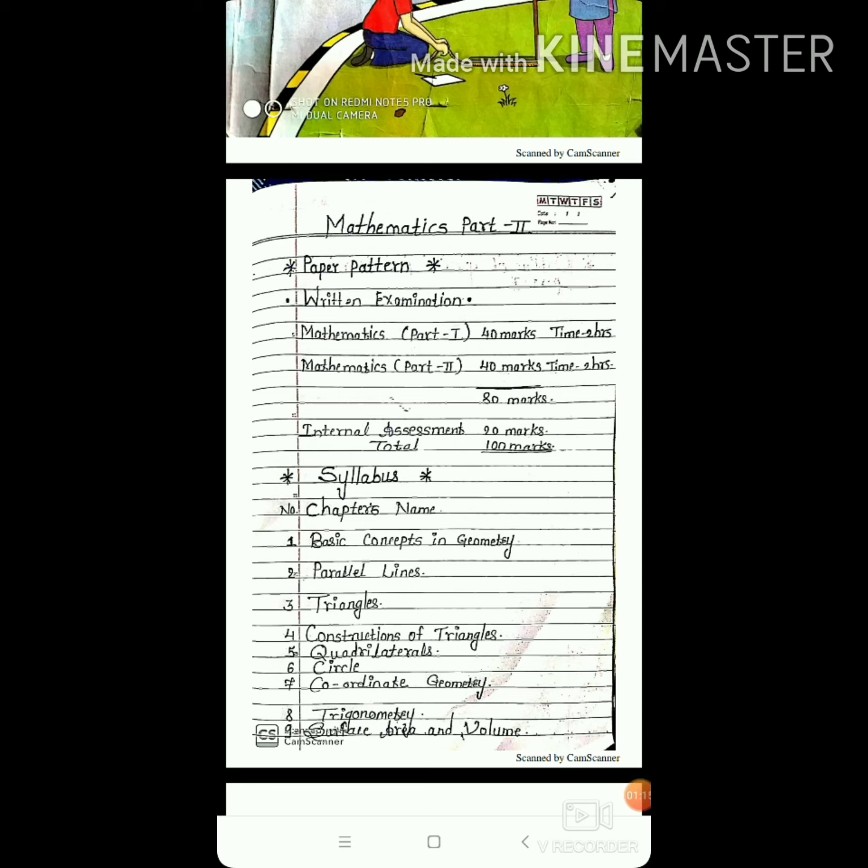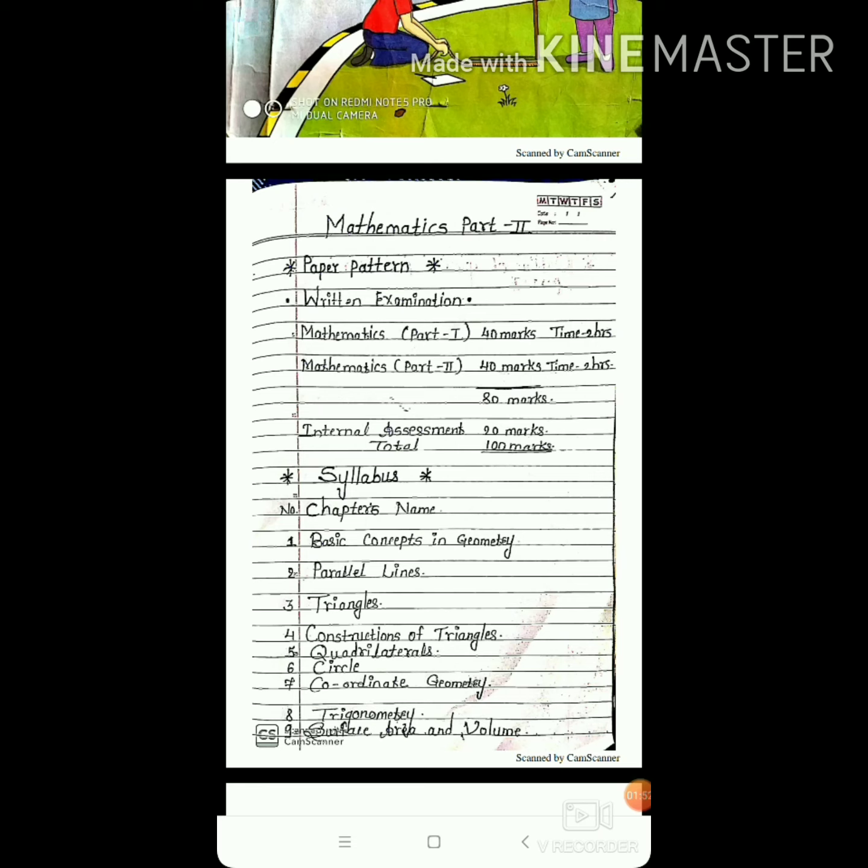Syllabus. In Mathematics Part Second, there are a total of 9 lessons. First column is number and second is chapter name. The first lesson is basic concepts in geometry. Second, parallel lines. Third, triangle. Fourth, construction of triangles. Fifth, quadrilateral. Sixth, circle. Seventh, coordinate geometry. Eighth, trigonometry. Ninth, surface area and volume.